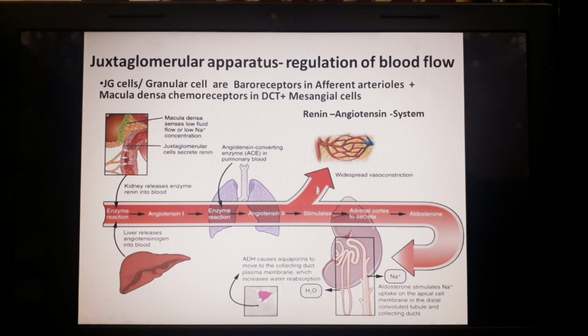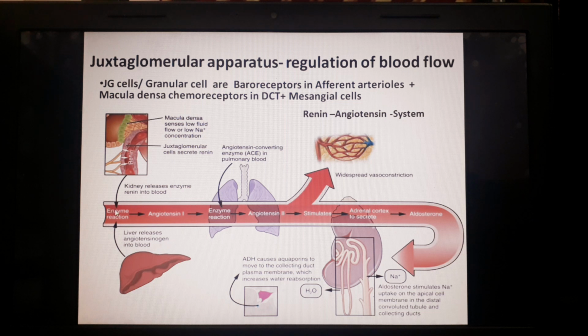Now, in this regard, I will discuss the renin-angiotensin system. So here in this figure you can see, suppose we take a situation like if there is low fluid flow or low sodium concentration. It will stimulate the chemoreceptor in the macula densa, that will stimulate the JG cells to release the renin.